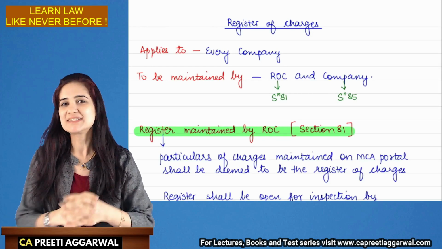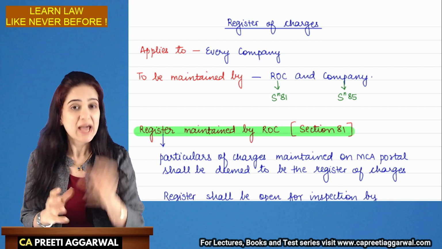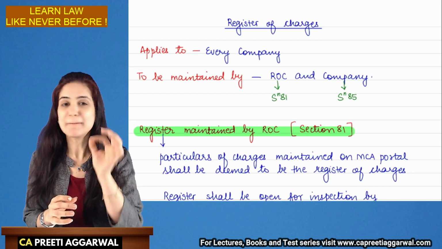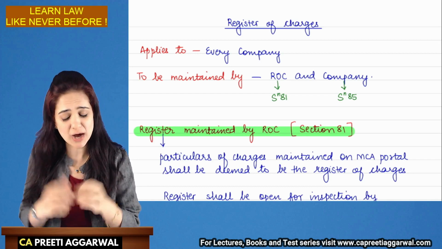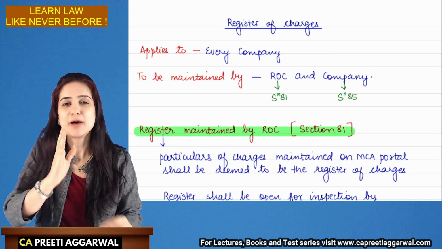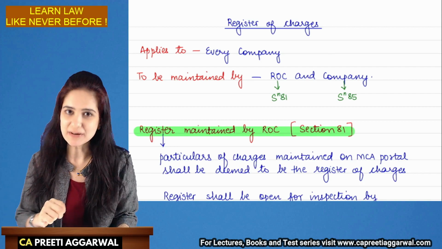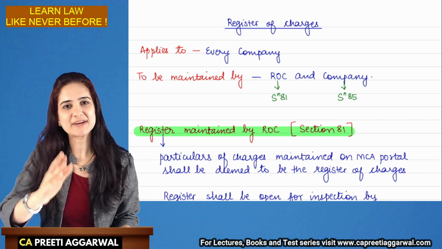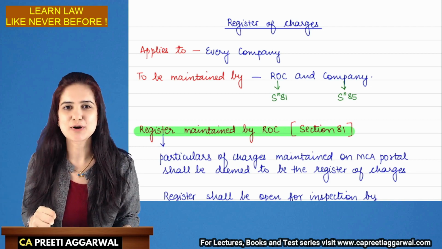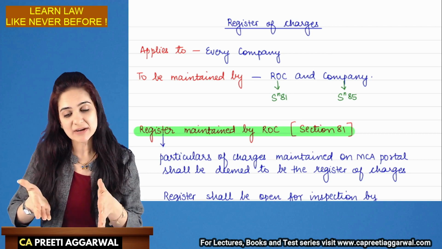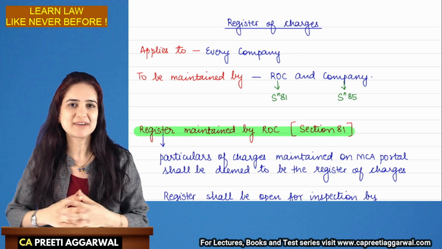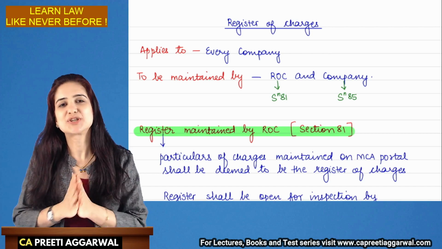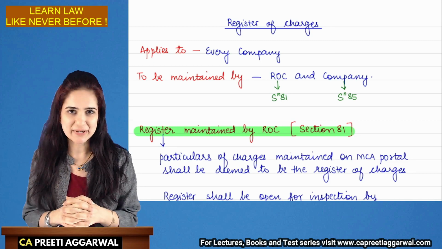Today we will discuss the register of charges. Every charge created by the company must be registered with the ROC. ROC maintains a register of particulars of charges. The provisions are contained in section 81. So in respect of every company, ROC will maintain a register of charges, section 81 of the Companies Act. Similarly, every company will also maintain a register of charges covered under section 85 of the Companies Act.